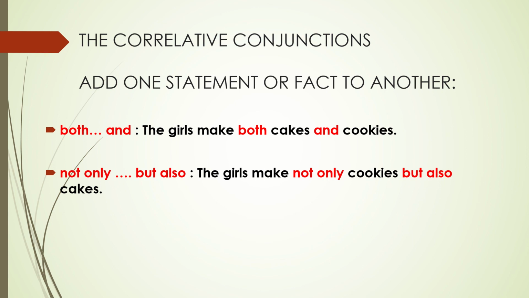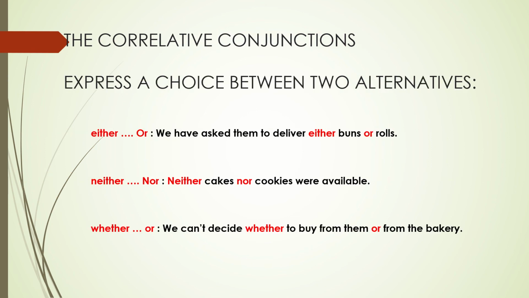In such a sentence also, we will use not only but also to show that they are doing both of these things. So these words like both and, not only but also, they add a statement or fact to another statement or fact.